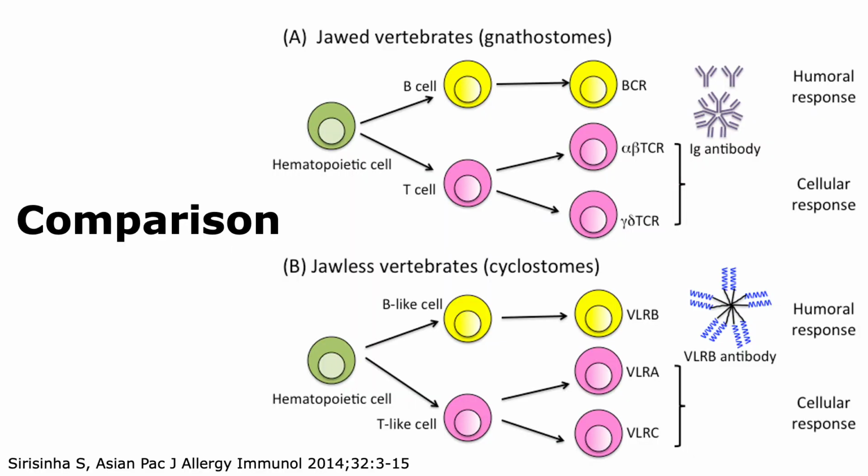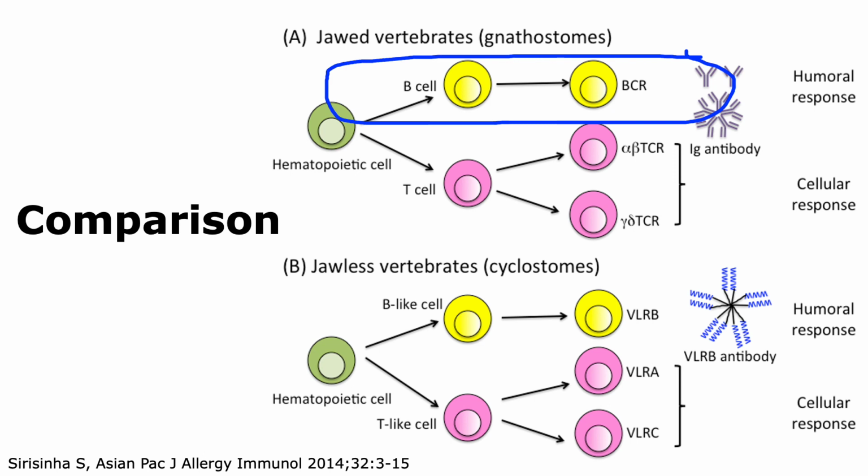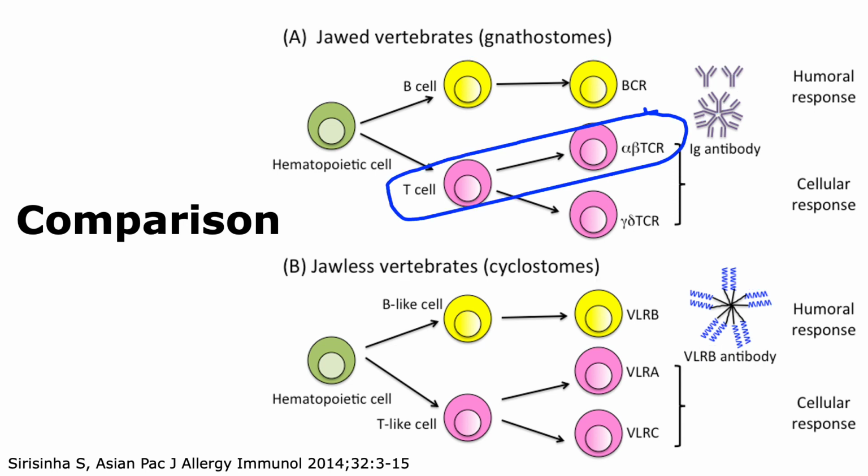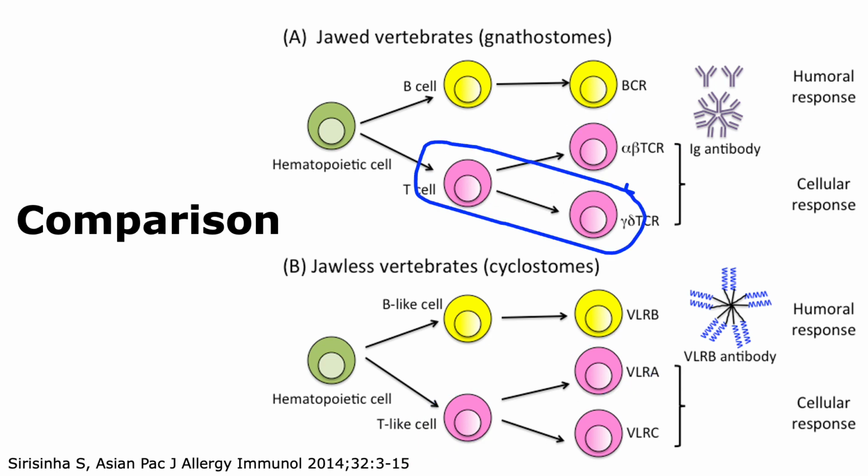Furthermore, scientists have found that the B lymphocytes that are found in the jawed vertebrates are actually similar to the lymphoid cells that express the VLRB genes in the jawless vertebrates. Similarly, one subset of T lymphocytes that are formed in the jawed vertebrates are similar to the lymphoid cells that express the VLRA gene in the jawless vertebrates. Finally, the second subset of T cells that is found in jawed vertebrates is similar to the lymphoid cells that express the VLRC gene in the case of the jawless vertebrates.